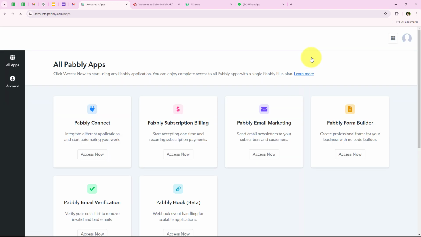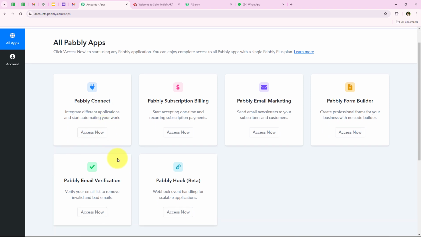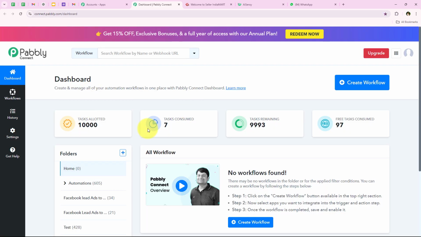And as soon as we click on sign in, it is opening all Pabbly apps. Over here, you can see all the tools and applications offered by Pabbly. But in today's video, we are going to use Pabbly Connect because we are connecting different applications. So I'm going to click on access now to access my Pabbly Connect account. And as soon as we click on access now, it is opening my dashboard.